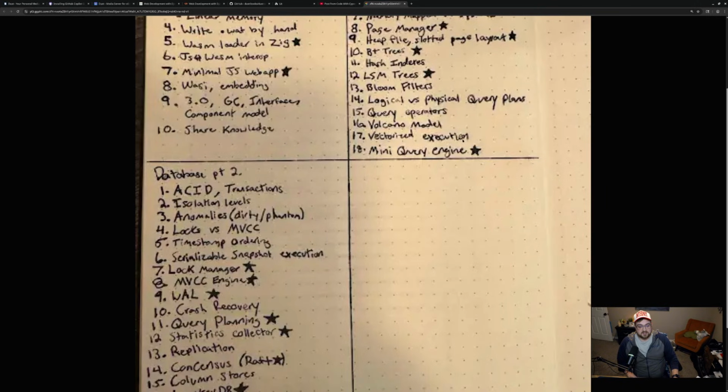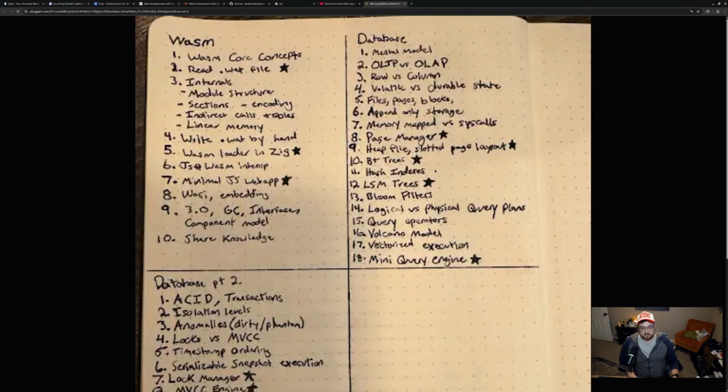Number 17, we've got vectorized execution. That would be really nice to figure out how that works and actually implement it because vectors are fantastic. They are so fast, and I feel like we would be hindering ourselves if we didn't leverage vectors. And then 18 is essentially a miniature query engine. So we'll build an actual engine at that point that handles these queries and does things with them. And yeah.